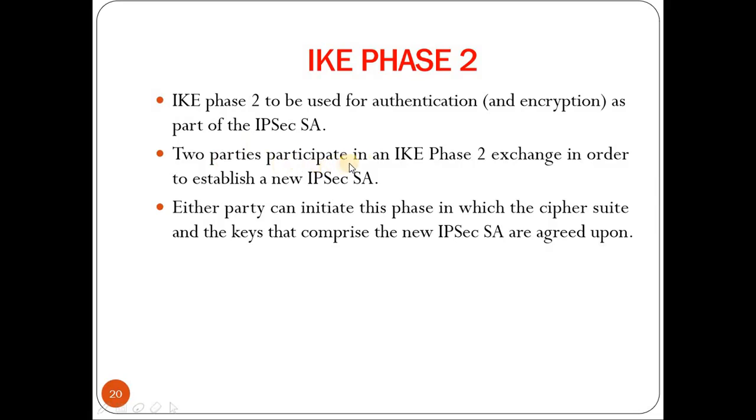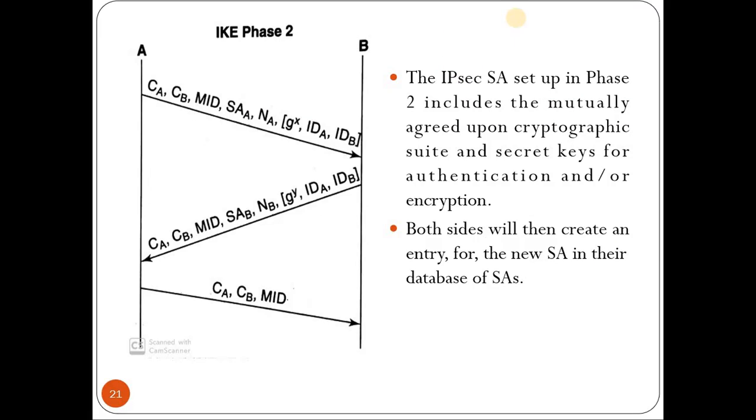So the two parties participating in IKE phase 2 exchange in order to establish a new IPsec SA. Either party can initiate this phase, in which the cipher suite and the keys that comprise the new IPsec SA are agreed upon. The figure represents IKE phase 2 in quick mode.